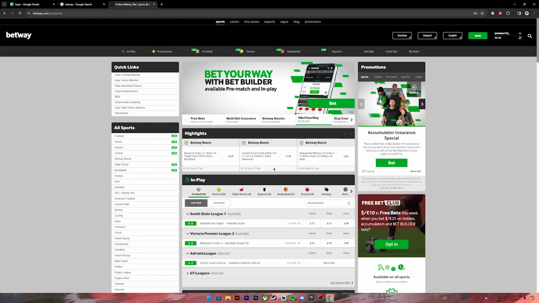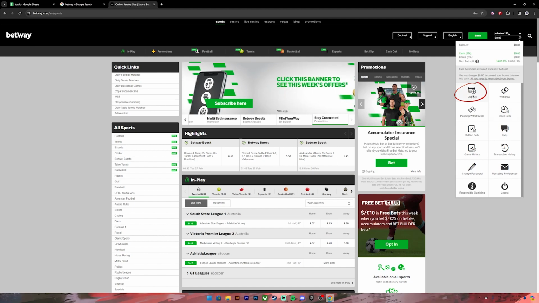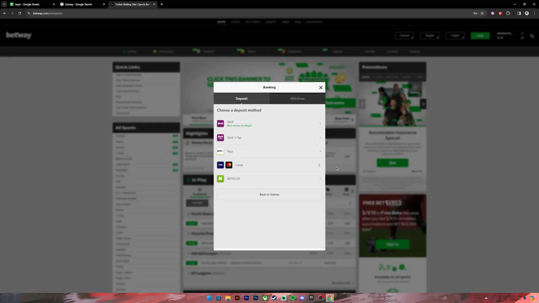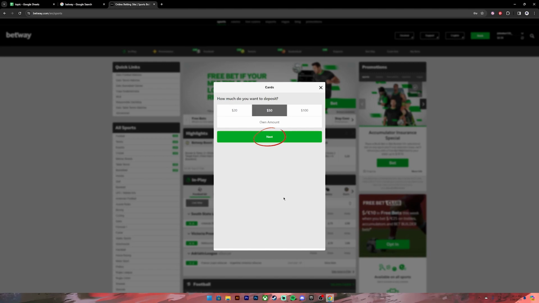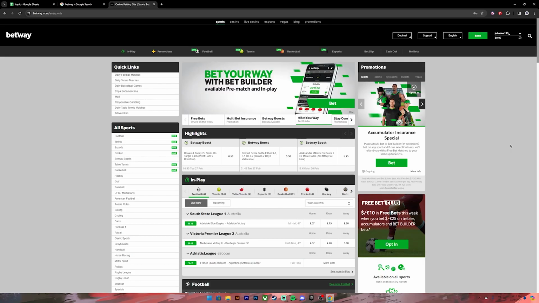Now, in order to bet, you'll have to deposit some amount into your account. To do so, click on your profile at the top right corner, then click on deposit. Now select your method. Then you'll have to choose an amount. Once you choose an amount, click on next. Then you'll have to enter your card details, and once you have entered that, click on this deposit button. Once you have done so, you can go back.